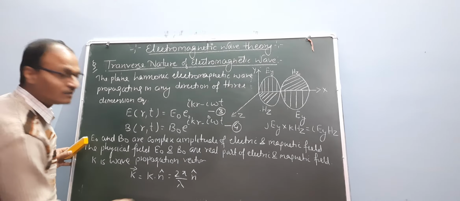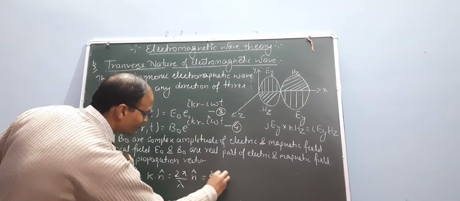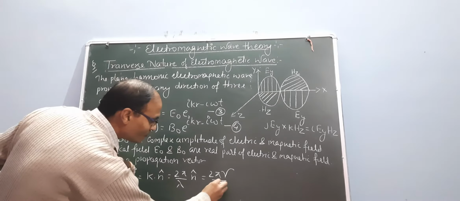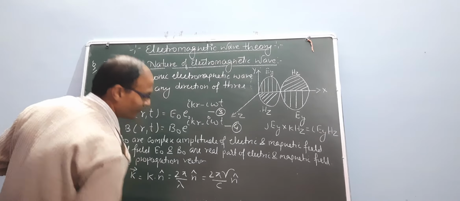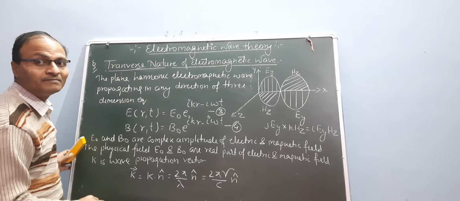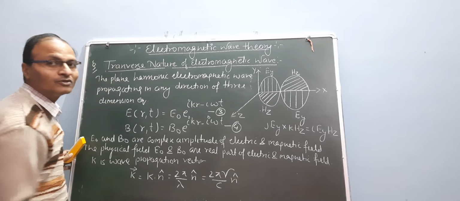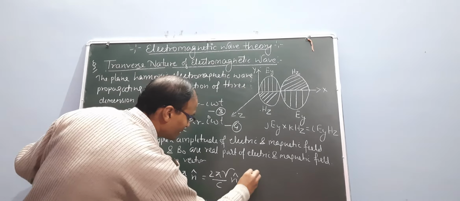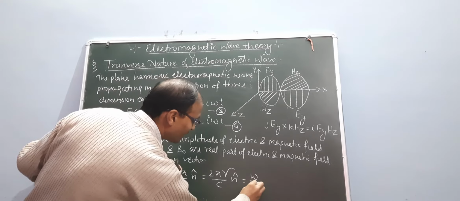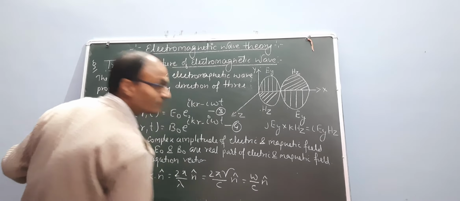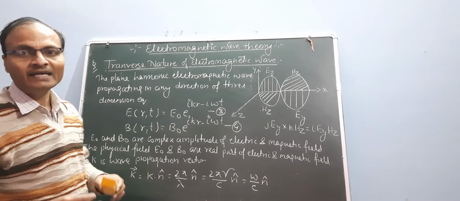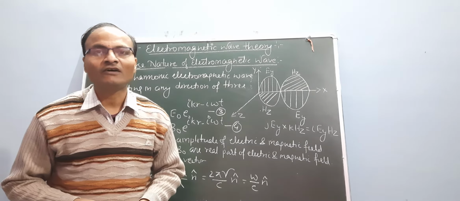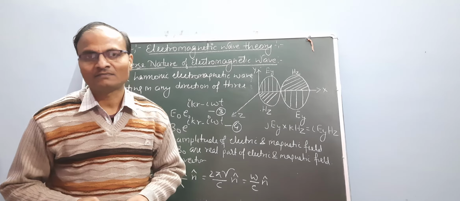What is lambda? Since c equals nu lambda, k equals 2 pi nu upon c times the n unit vector. What is 2 pi nu? It is omega. So we can write k equals omega upon c times the n unit vector, where n is the unit vector in the direction of propagation of electromagnetic waves.